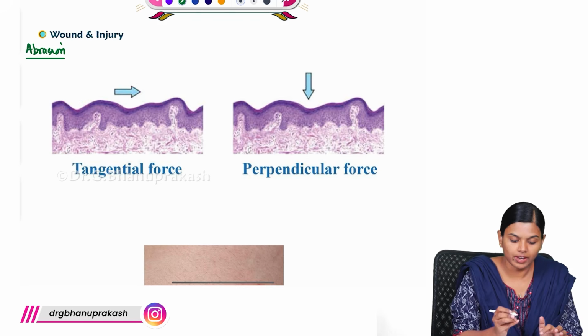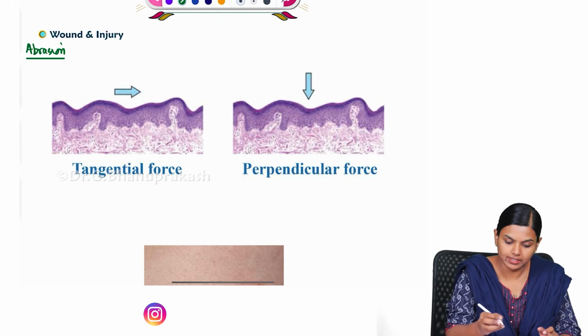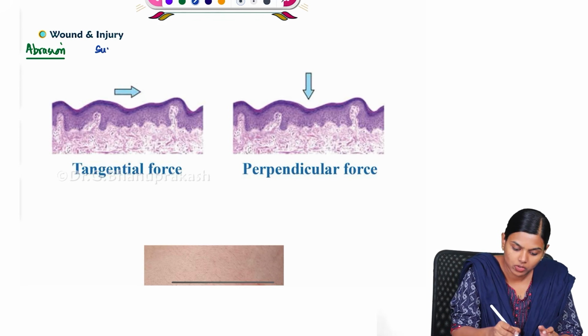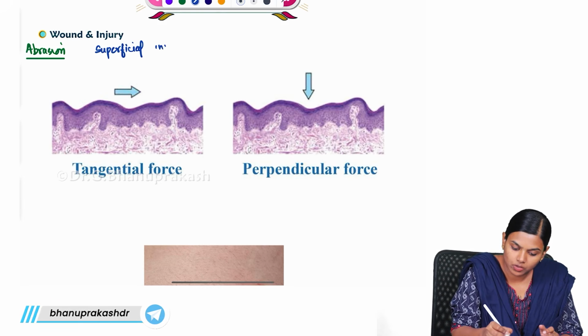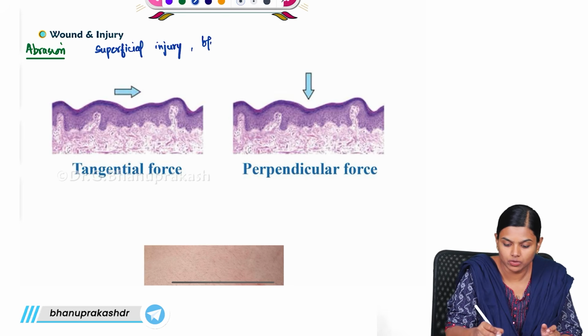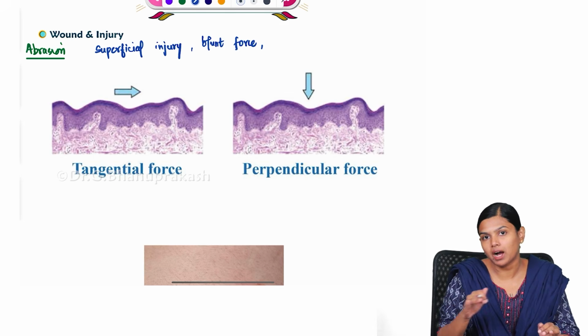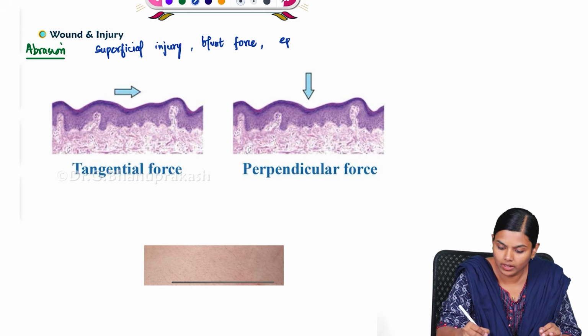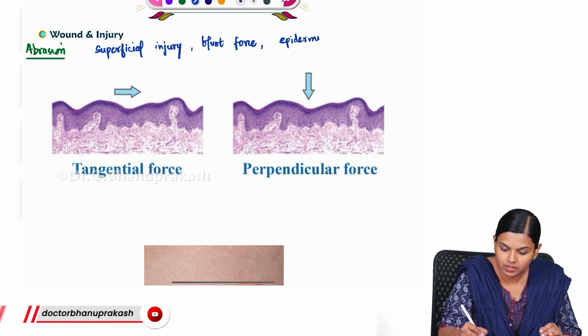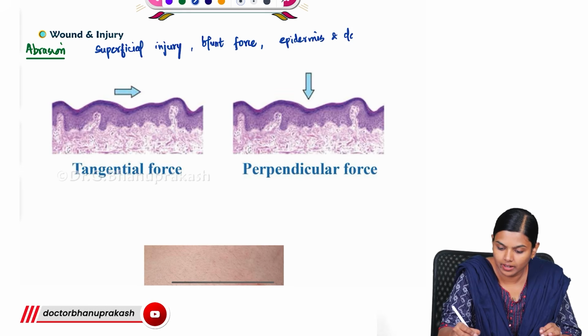When we say abrasion, it is a very superficial injury caused by blunt force. The other thing we have to know is which part is involved. Here it involves only the epidermis and dermal papillae.